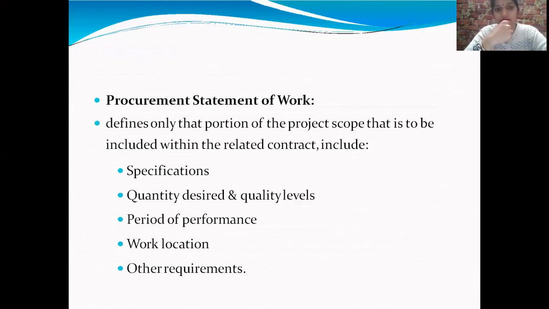Procurement SOW. SOW is a statement of work. It defines only that portion of the project scope that is to be included within the related contract. That includes specifications, quantity desired, quality level, period of performance, work location, and other requirements.